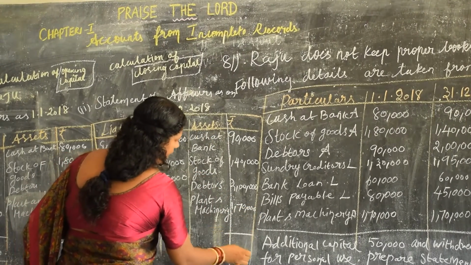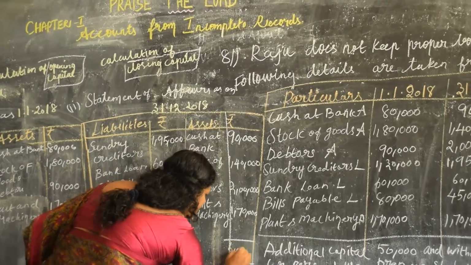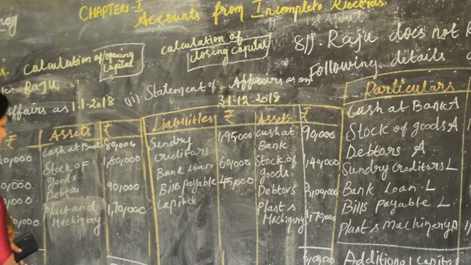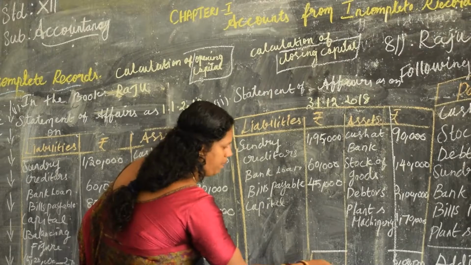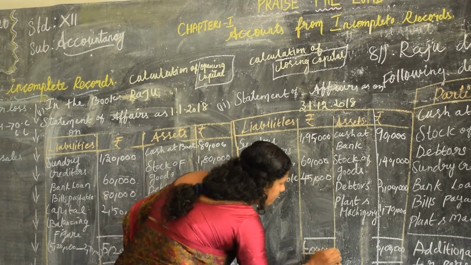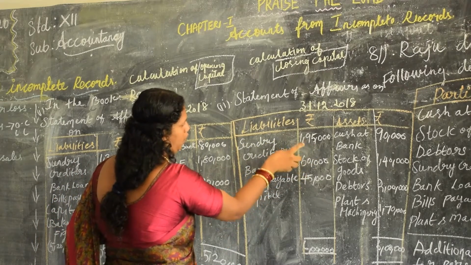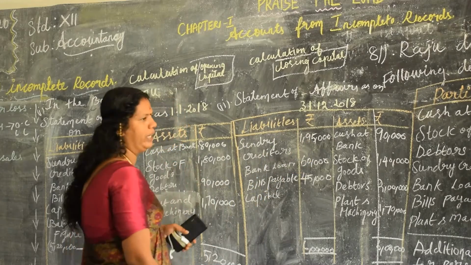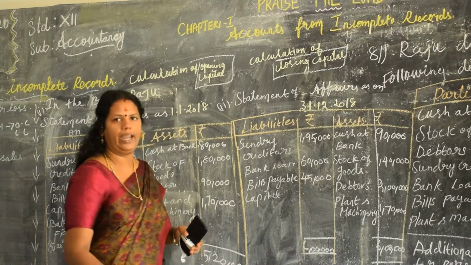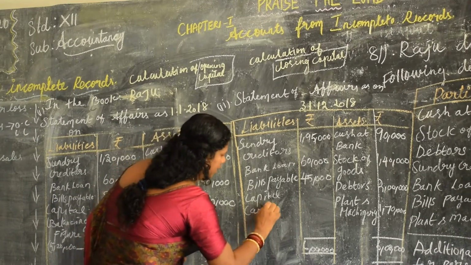Add all this area, you will get 6 lakhs. Put the zeros correctly. Same line, 6 lakh. Add this side: 1,95,000, 60 plus 40, 2,95,000, add 5 here, you will get 3 lakhs. So the balance, 6 lakhs minus 3 lakhs, you will get 3 lakhs. That is called the closing capital, the balancing figure.